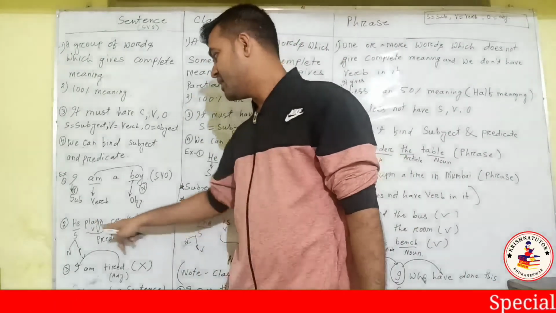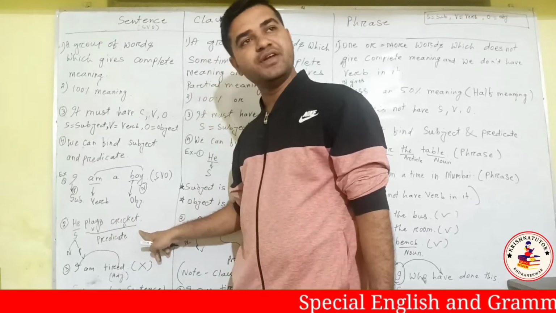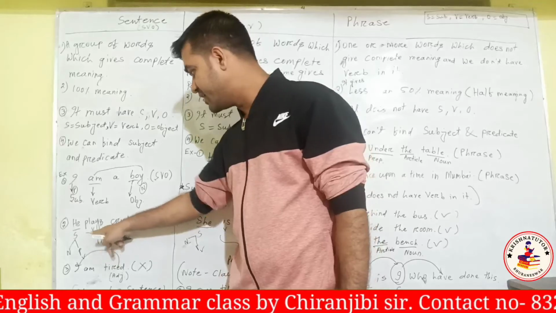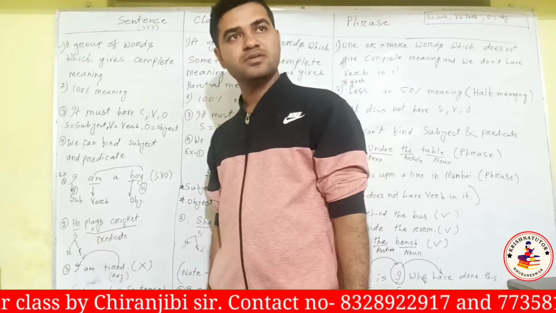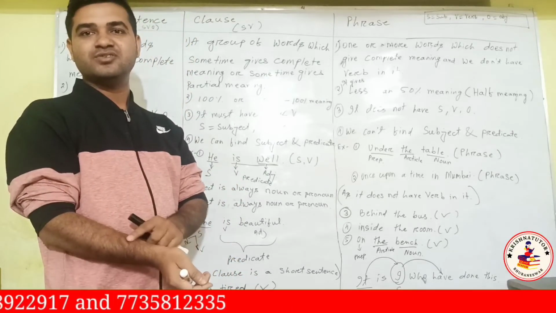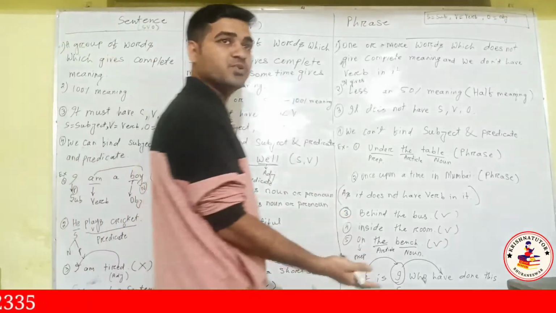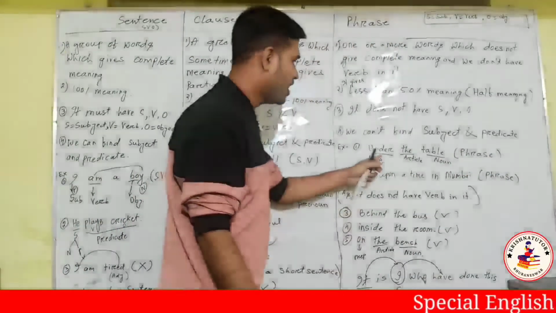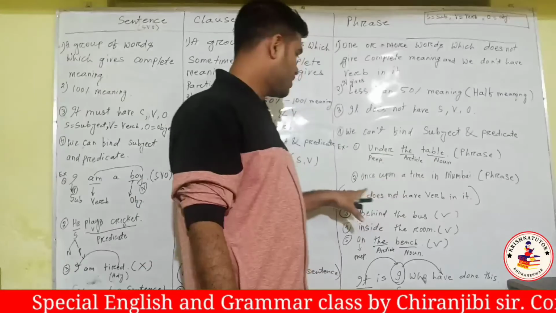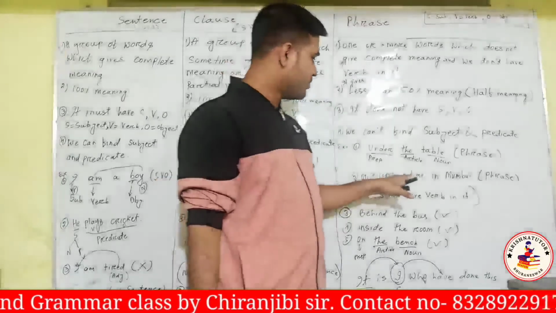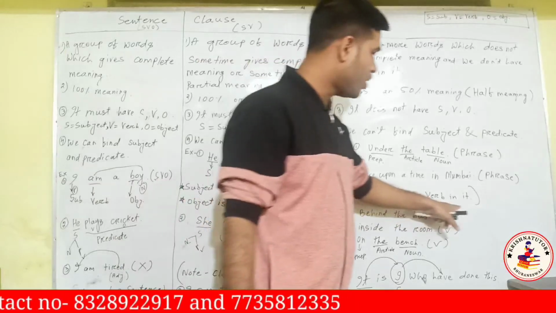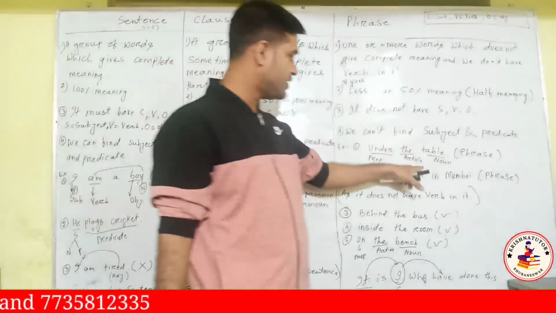See, "He plays cricket." "Plays cricket" is the predicate, and "plays" is a verb. So the predicate starts from the verb, or not? Yes, sir. So here we don't have a predicate. Are you getting it? So if we don't have a predicate, we don't have a subject either. We cannot find the subject. If I say "under the table," see, preposition, article, table is a noun. "Once upon a time in Mumbai": article, noun, preposition, noun. It does not have a verb in it. So this one is a phrase.